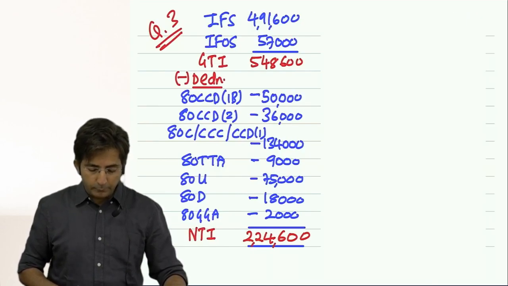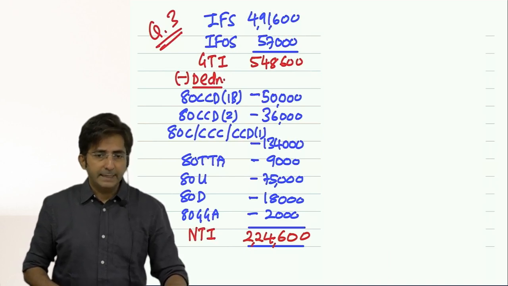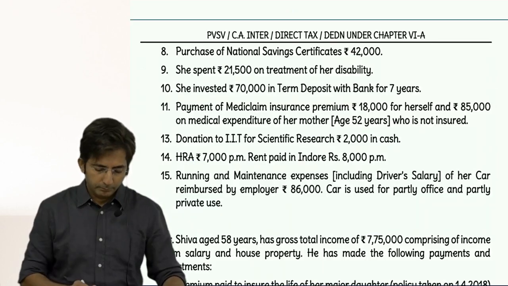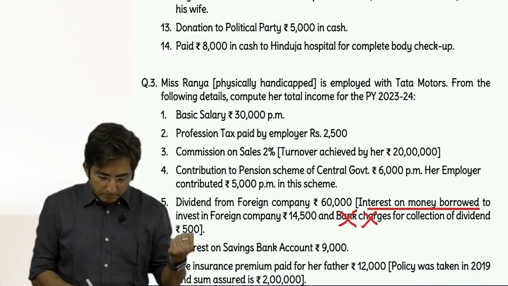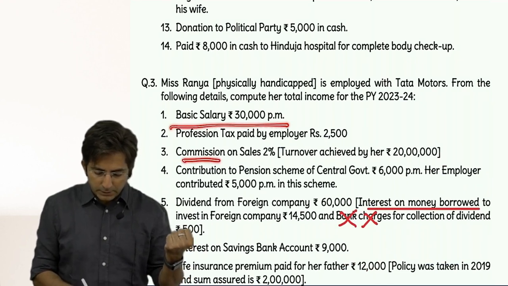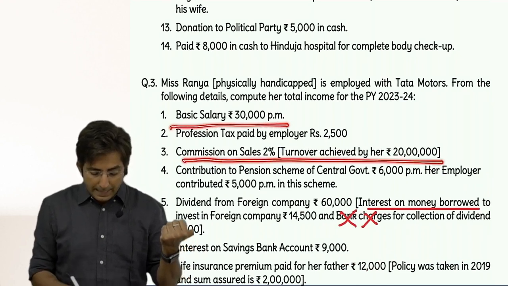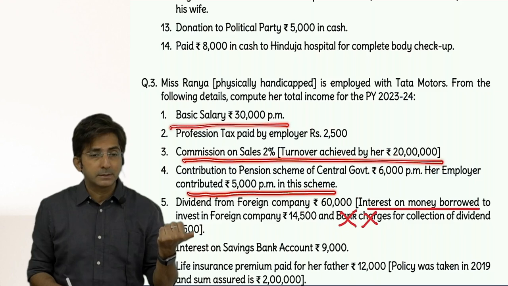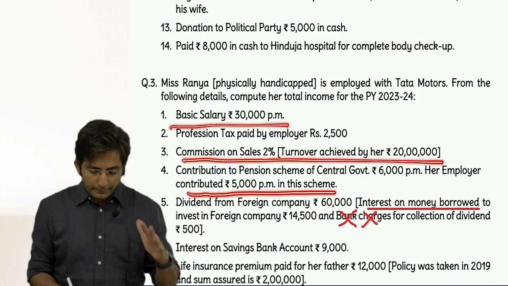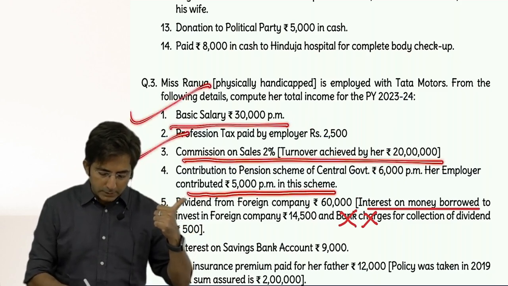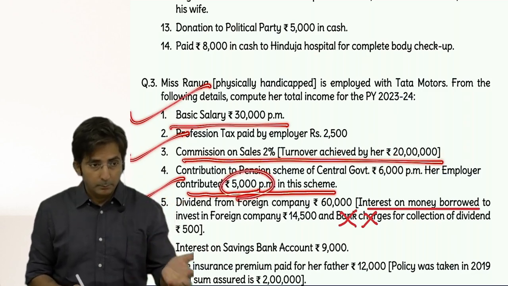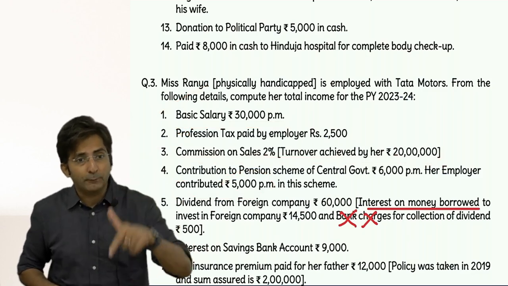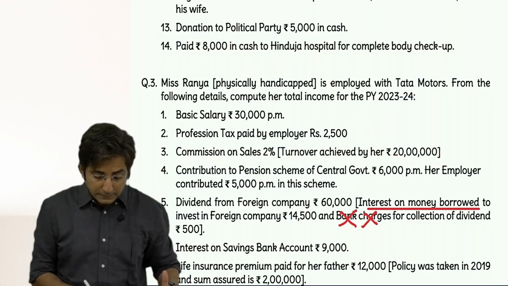Tell me in the statement first. Check in detail. Income from salary, what all do we have? Basic salary 3,60,000, commission 40,000, employer's contribution to NPS 60,000. I hope you have taken that. So I repeat, in salary we have basic, turnover commission, and employer's contribution to NPS, which was 60,000. Plus HRA is also there. Plus that car facility. And profession tax paid by employer also.